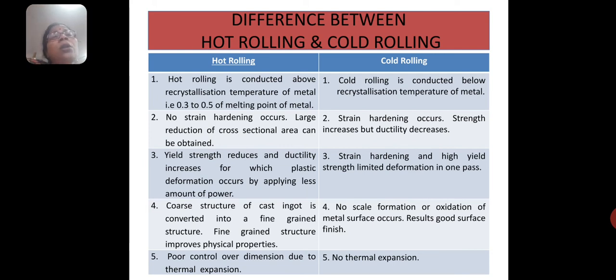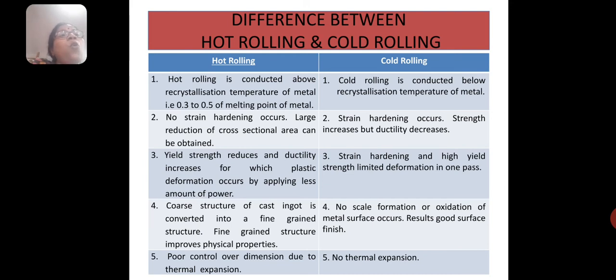So, hot rolling is used for rough work, for large scale change in thickness of the material, but cold rolling is used for small deformation. This is for the final position of the product.